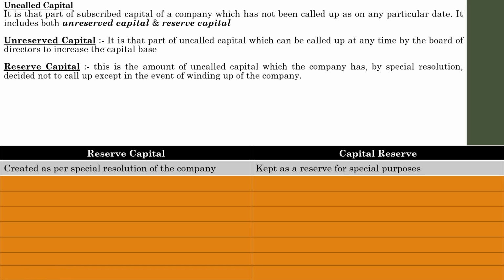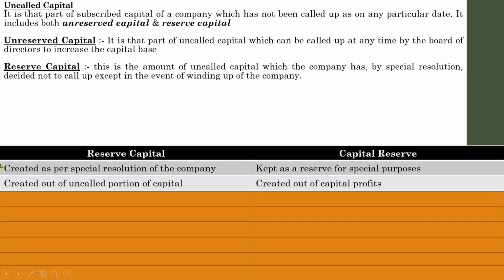Special purposes may be certain reserves for meeting such and such issues, reserves to meet contingencies, or reserves to meet various items like that. There will be a specific purpose for that, and for that the capital reserve is used. Next one. Reserve capital is created out of the uncalled portion of capital. We have discussed that it is an amount of uncalled capital. So it is created out of uncalled capital. But capital reserve is actually a different one.